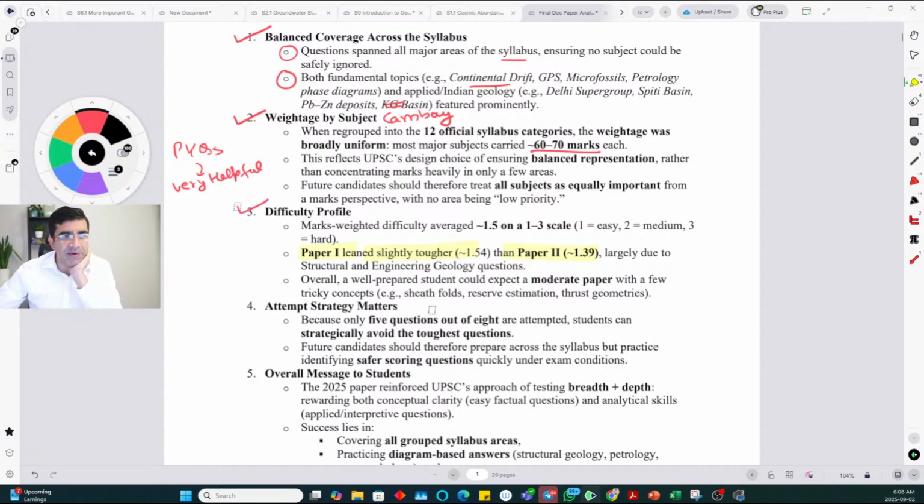Overall, a well-prepared student could expect a moderate paper with very few tricky concepts. Okay, not many. Overall attempt strategy would matter. As I said, also the distribution of questions. Where did they occur? Let's say, did all the difficult ones occur in the same subpart, or were they distributed equally in different subparts?